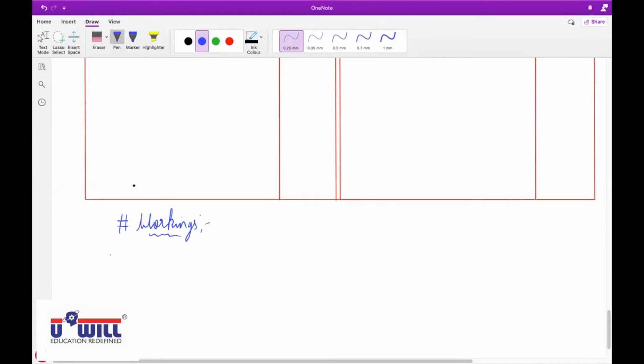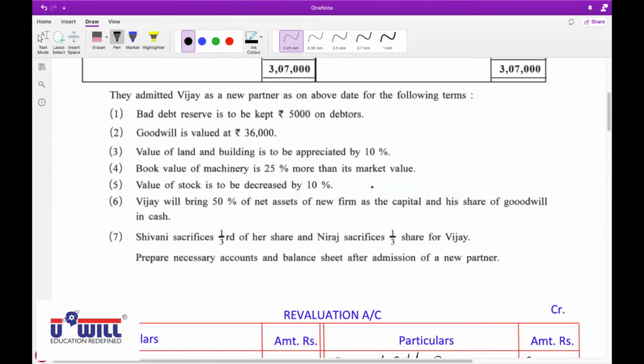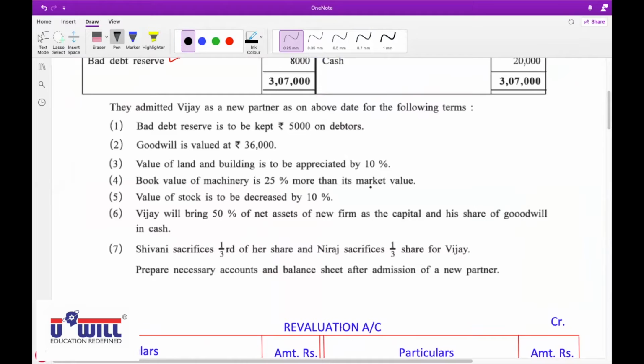Yes, Rushi, how will we find the sacrifice ratio? Old ratio minus new ratio. Here, new ratio. What is the new ratio? 1/3. Shivani's ratio and Neeraj's ratio is also 1/3. That's not the new ratio. That's the sacrifice.